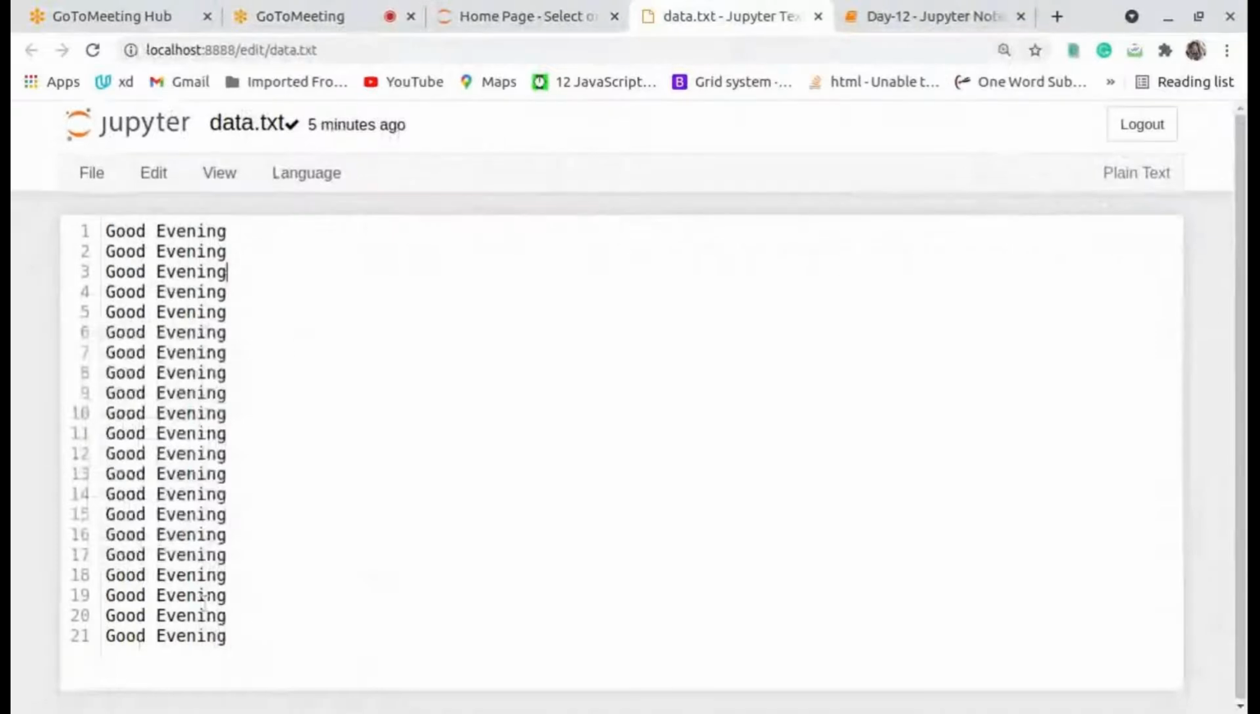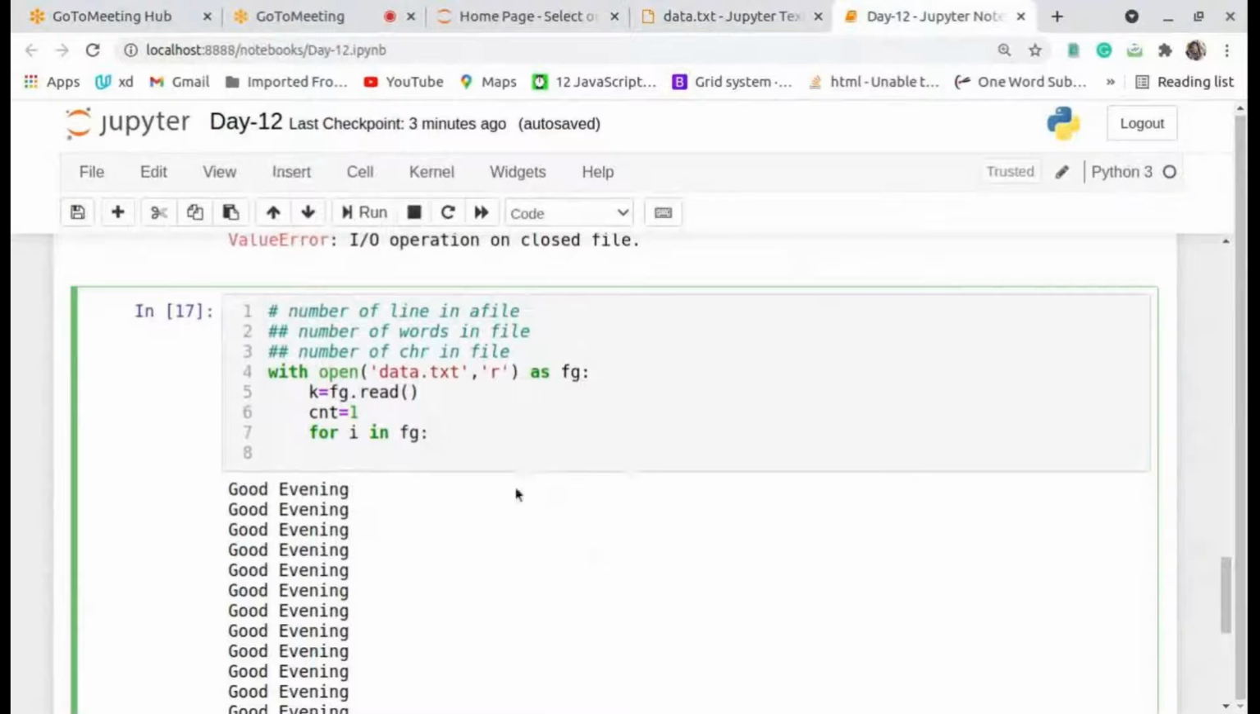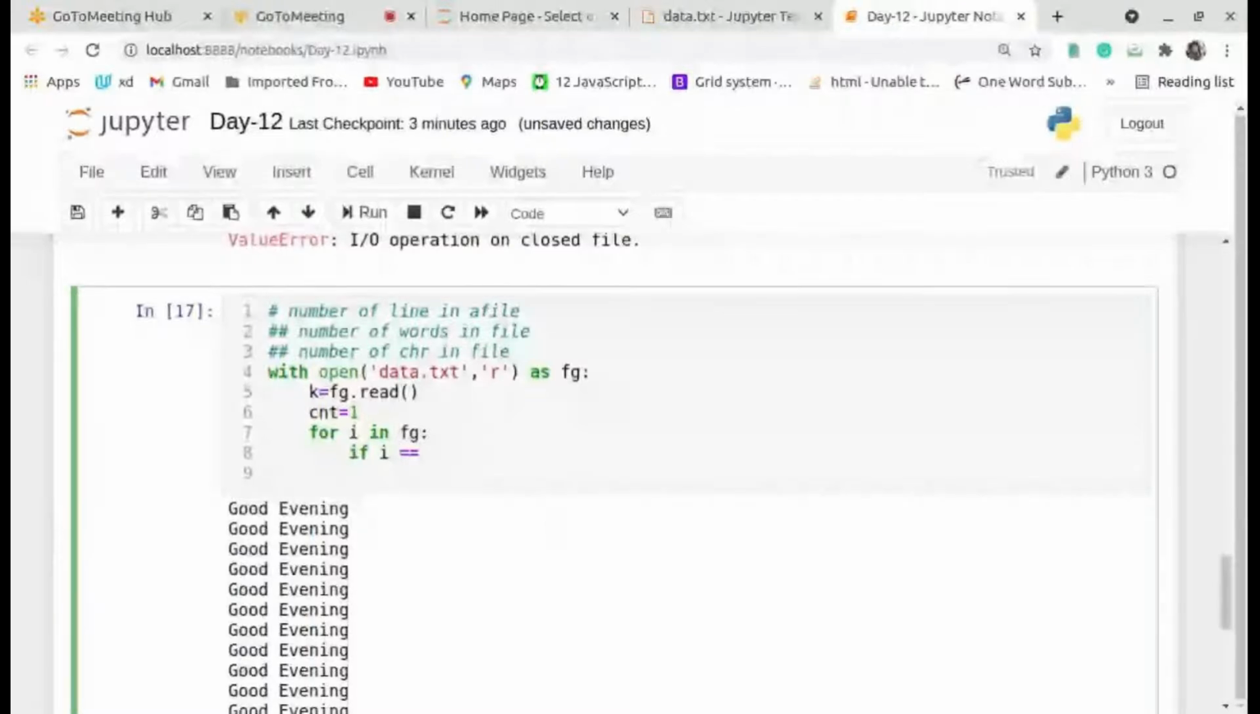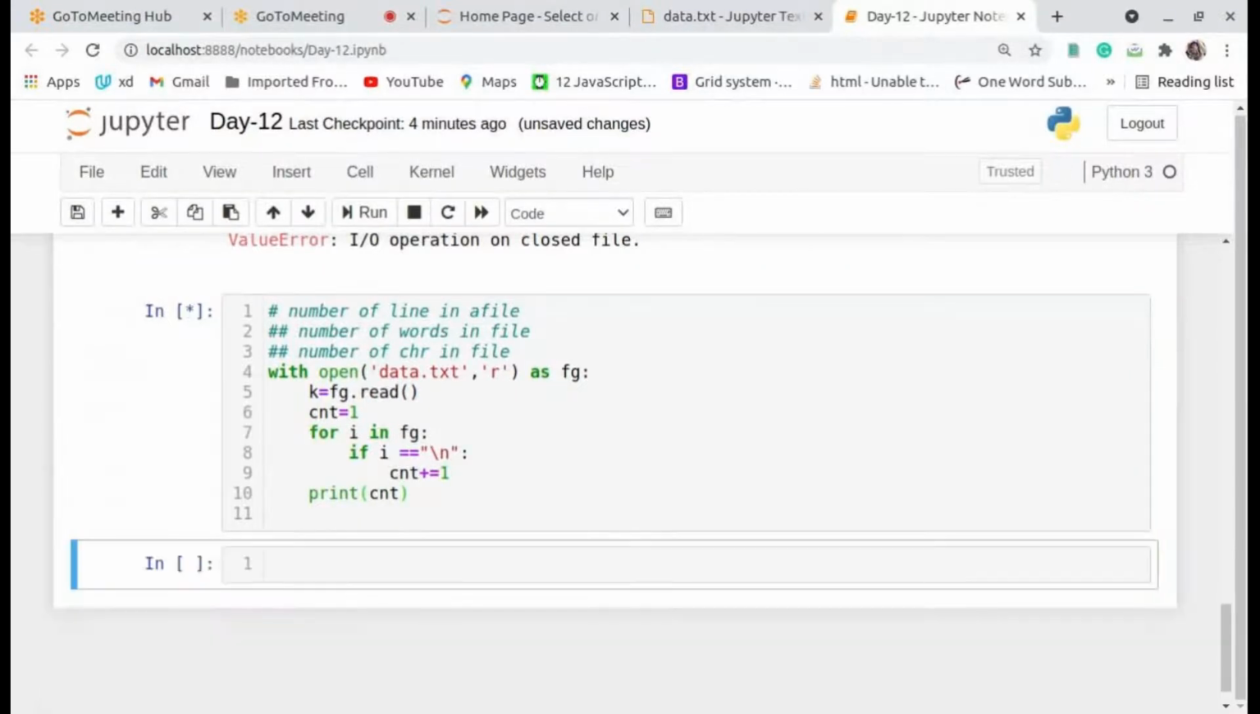Now if you read your data from the file, you can use an if condition. If i double equal to \n, you will increment the count. cnt equal to cnt plus 1, or else you can use cnt plus equal to 1. You can use it like that, and outside the loop you can print cnt. Now you will get 1.